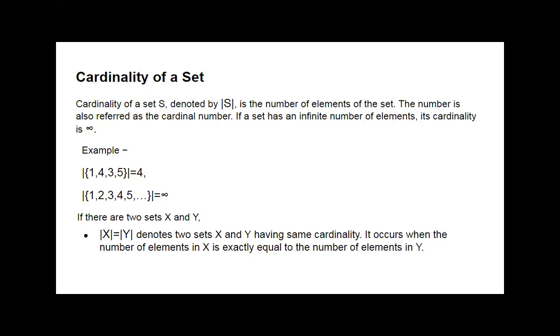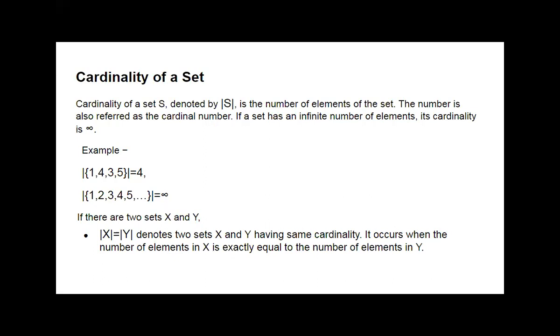Okay, the below example: 1 2 3 4 5 and so on. We don't know where it ends, which means it is not a finite set. We cannot say where that set ends. So the cardinality of that set is infinity.